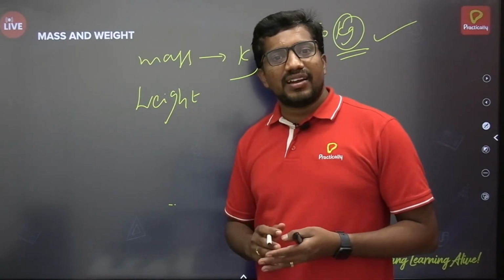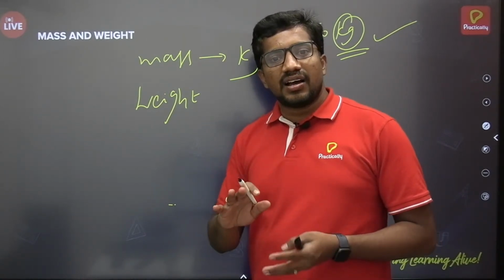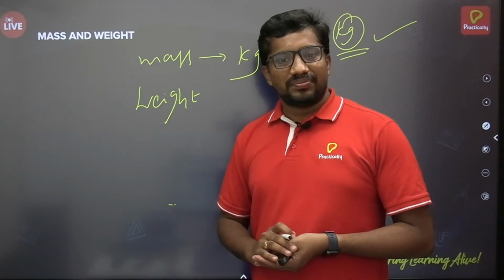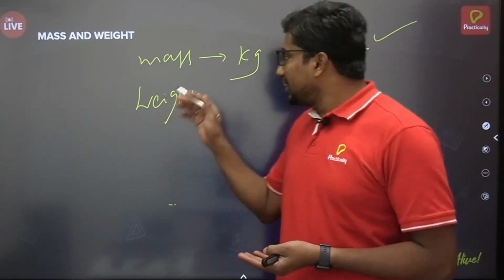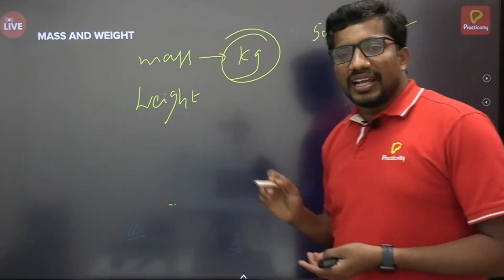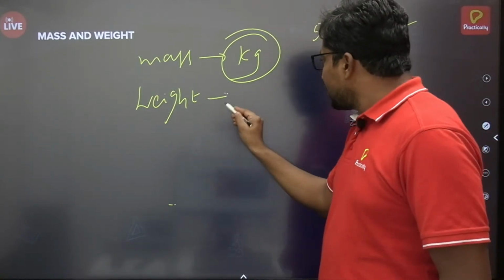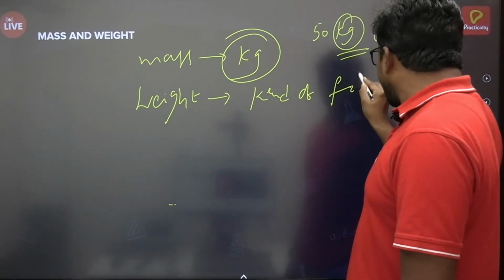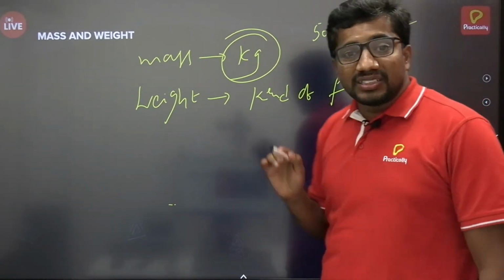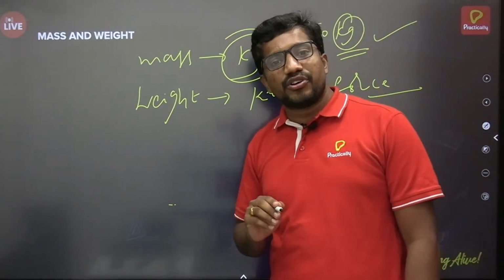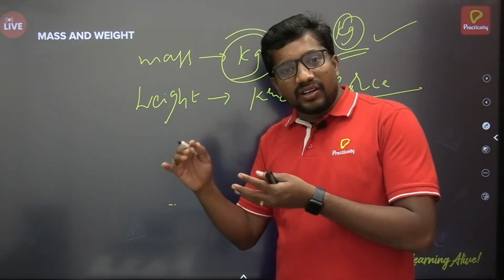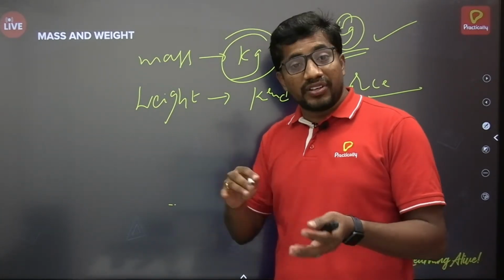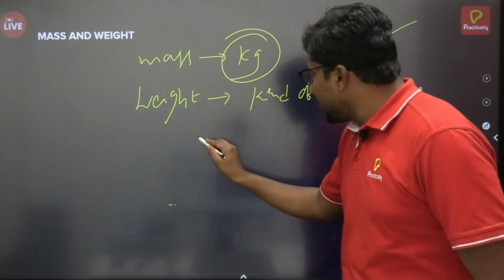Then what are they exactly? Mass is the amount of matter. That's what we measure in terms of kilogram. But then weight is what? Weight is a kind of force, which depends on the mass of the body as well as the acceleration due to gravity of the planet or surface on which we are, or which we are relating it to.